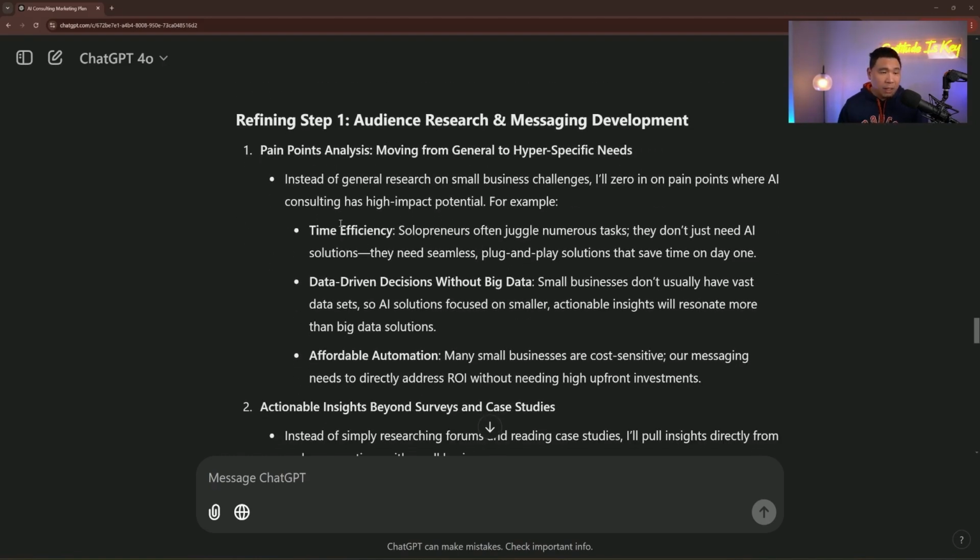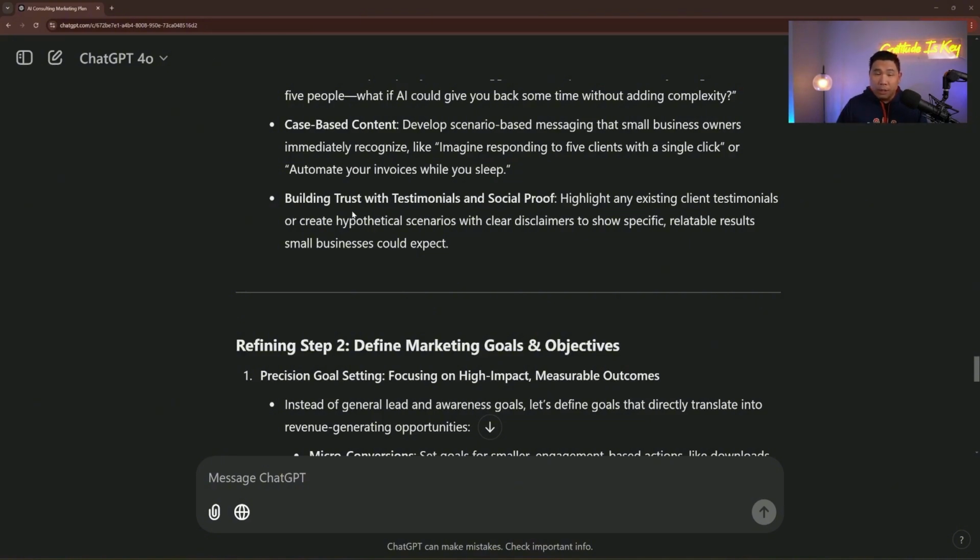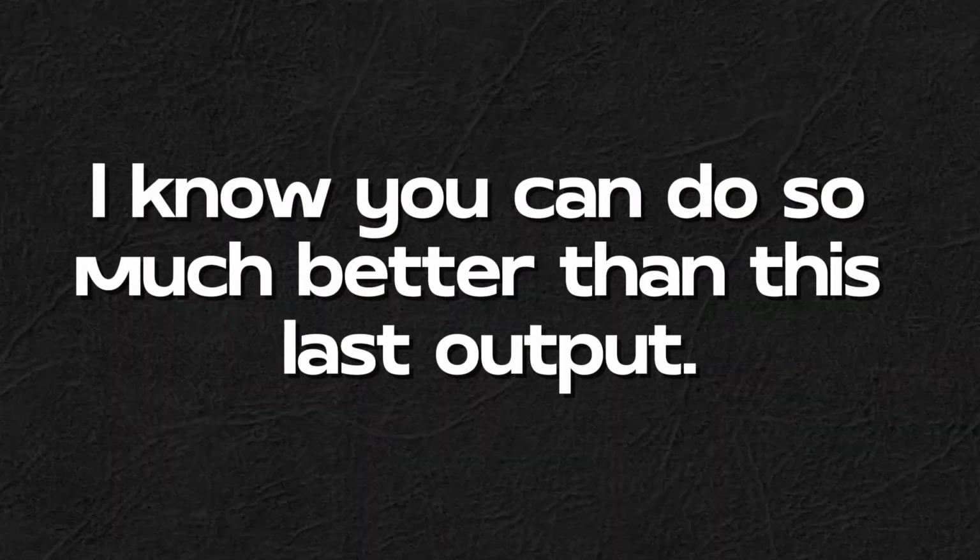Finding step 1, instead of general research on small business challenges, I'll zero in on pain points where AI consulting has high impact potential. For example, time efficiency, data-driven decisions, affordable automations, things like that. We have already taken the output from a basic to a level 2 answer. Let's say I want to keep going. Here's the prompt that I'll put in.